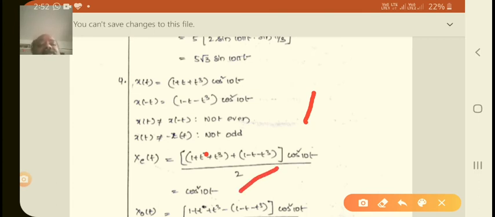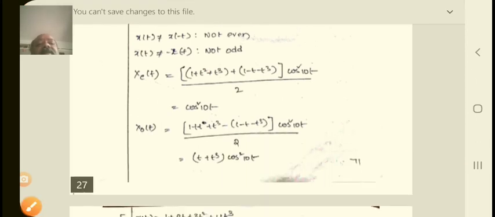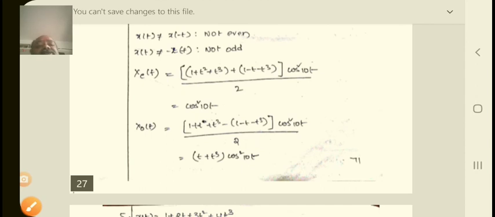So this is about the even function. Similarly, take the odd function. Same similar steps, 1 and 1 can cancel, but t plus t cube is left here. The 2 gets cancelled, so therefore t plus t cube times cos square 10t. This is the odd part of the given function. Now we will take one more problem.